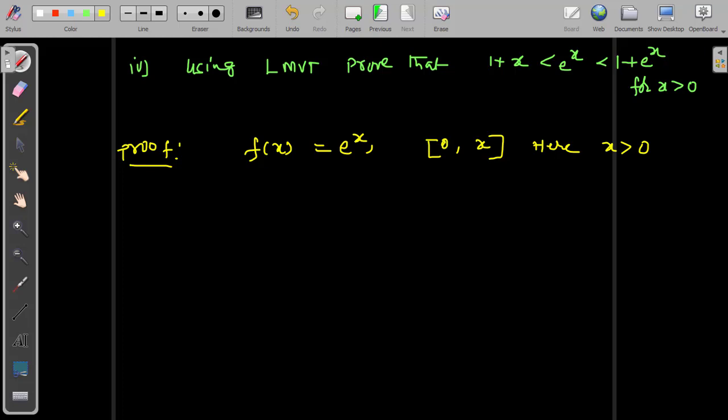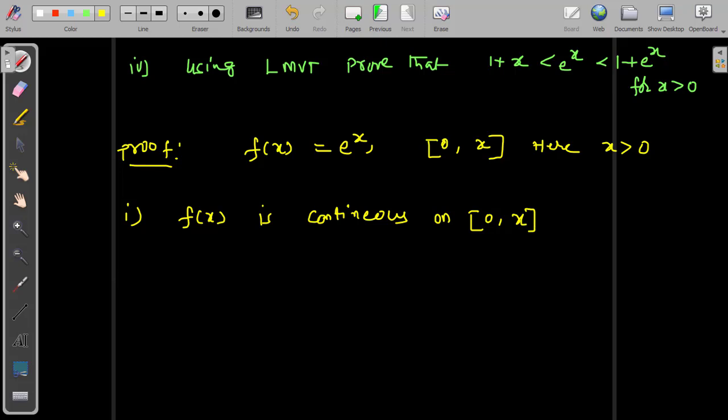After that, we will check the continuity. Directly we can say f of x is continuous on the closed interval 0 comma x, because the exponential function is continuous everywhere.